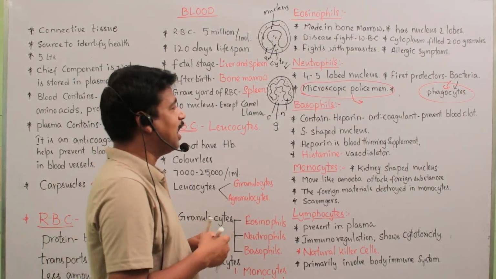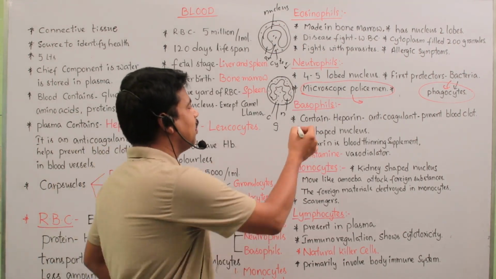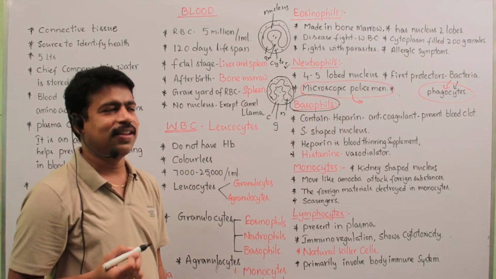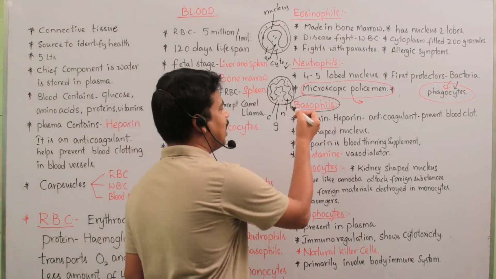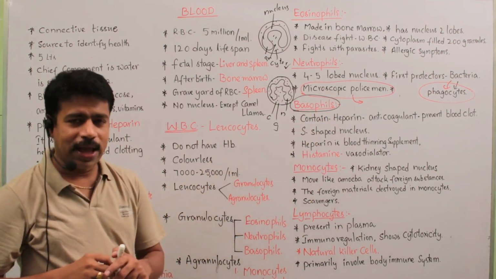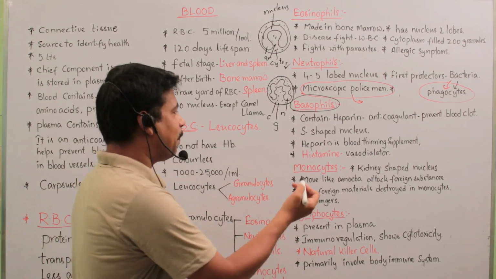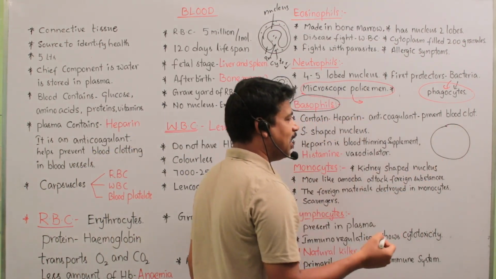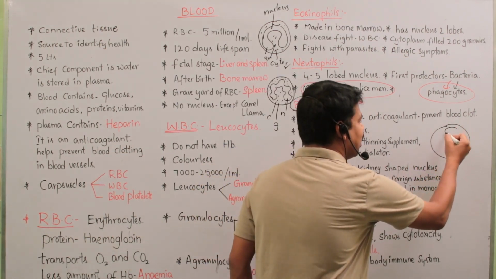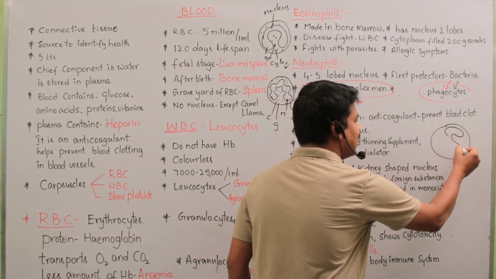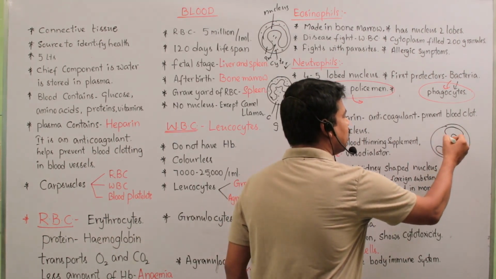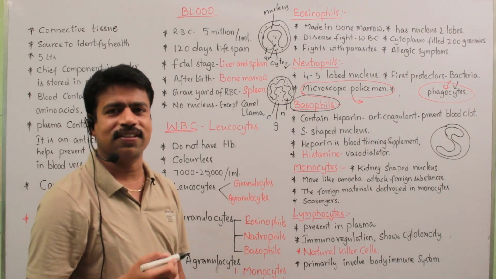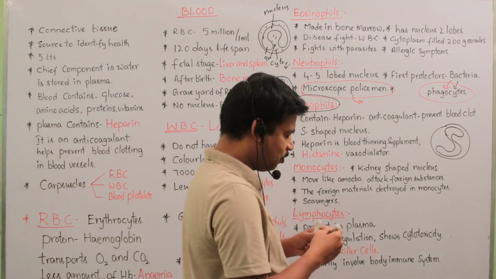Next one is basophils. These are colored in base reagents. This is a basophil cell, and it has a nucleus which is S-shaped. An S-shaped nucleus is seen in basophils.